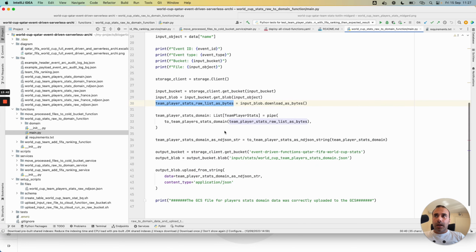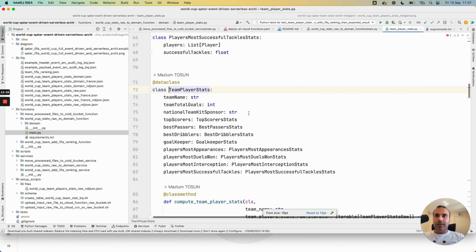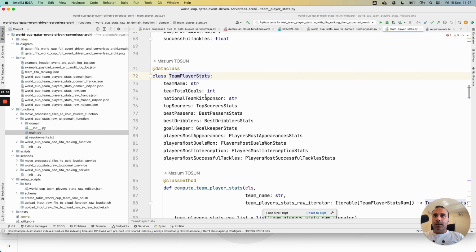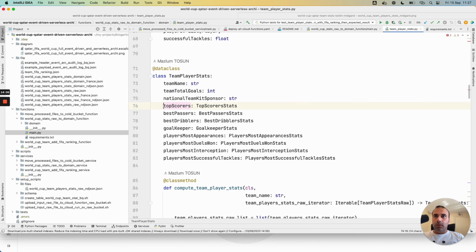After this, the role and the responsibility of this cloud function is to transform the raw data to domain data. I have created this object with a data class in Python, and I calculate some elements like the total goals and the top scorer, best passer, dribblers, the goalkeeper statistics, most appearances, most duel wins, interceptions, and successful tackles.